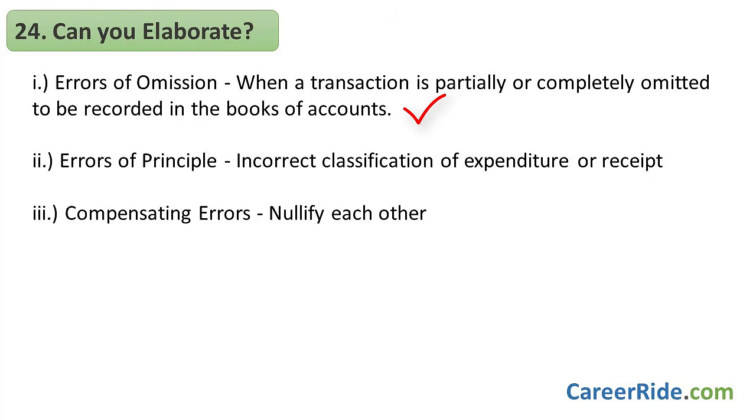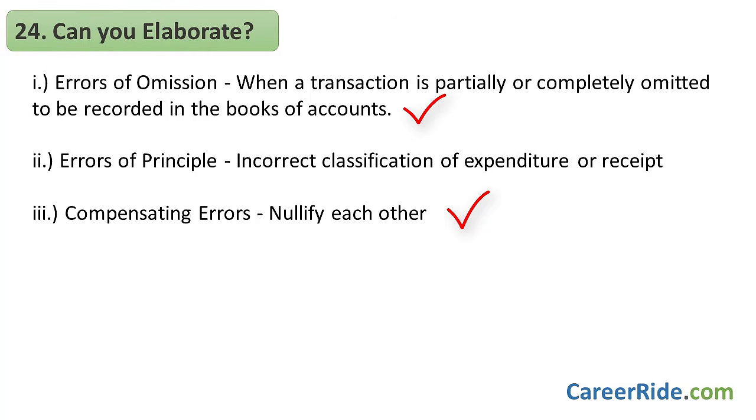The errors of principal occur due to incorrect classification of expenditure or receipt between capital and revenue. They do not reflect on the trial balance as the amounts are placed on the correct side but in a wrong account. Then, when two errors are made in such a way that they nullify each other, they also do not reflect on the trial balance and they are called as compensating errors.